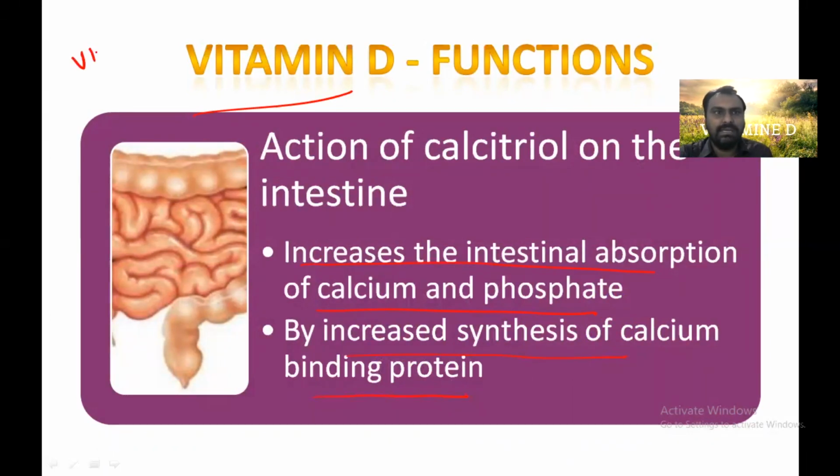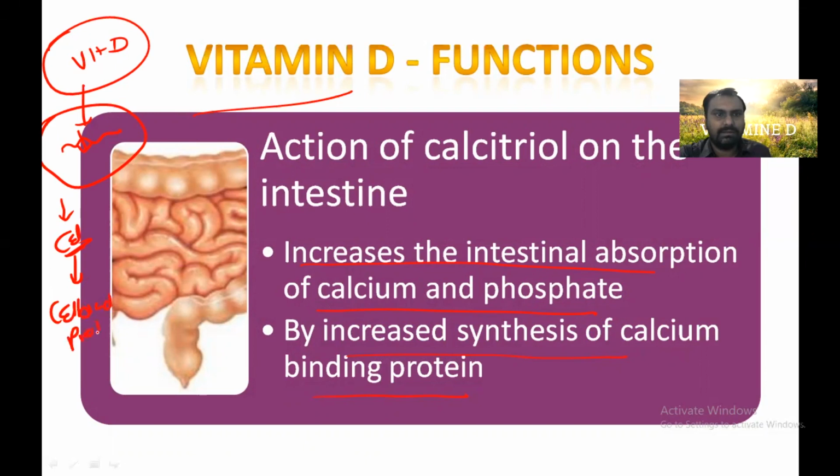So we know vitamin D will go inside the nucleus of the cell and increase the transcription. Ultimately it will activate the gene that expresses calcium binding protein, which is called calmodulin. This calmodulin is synthesized with the help of vitamin D. Vitamin D acts on the nucleus and activates the gene, and calcium binding protein, calmodulin, is formed.